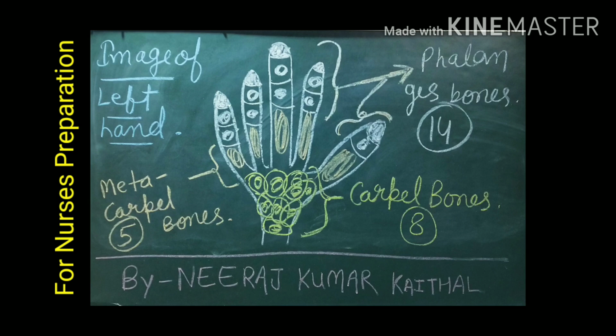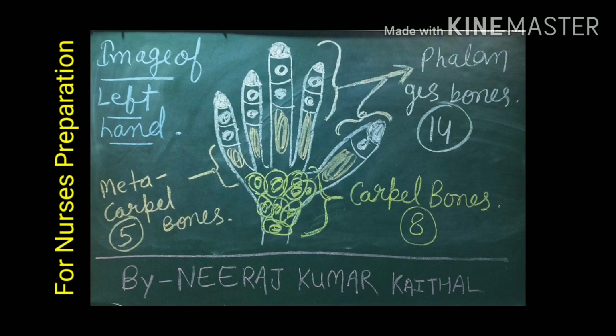The bones that are found in the wrist region known as carpal bones. They are 18 numbers. You can see in the picture, these are drawn with the yellow color. The bone found between phalanges and carpals known as metacarpal bones. These are 5 in number. They are shown in the diagram with brown color. And the last, phalanges, they are total 14 in number. They are shown in the diagram with white color.